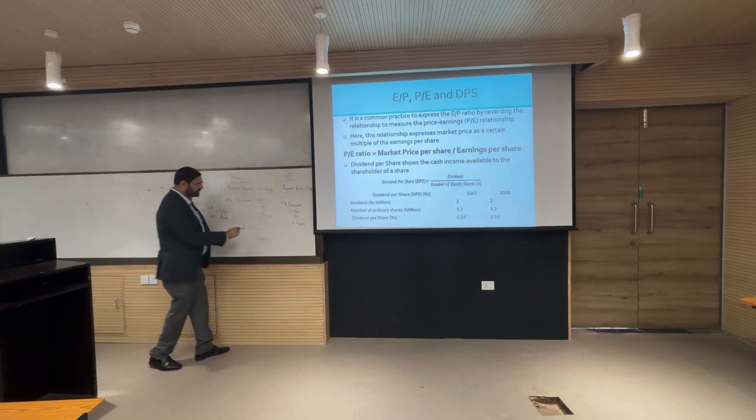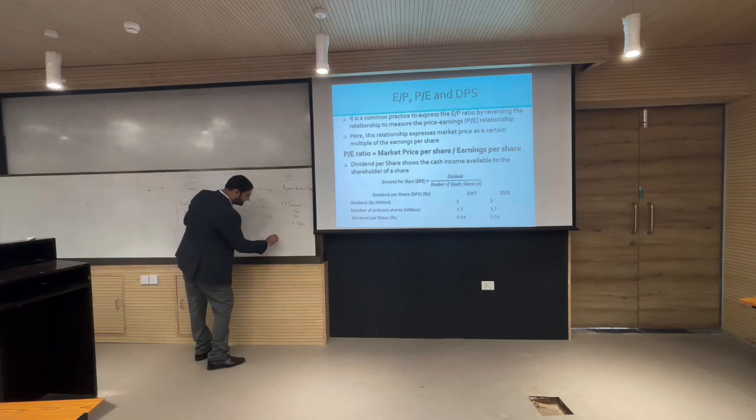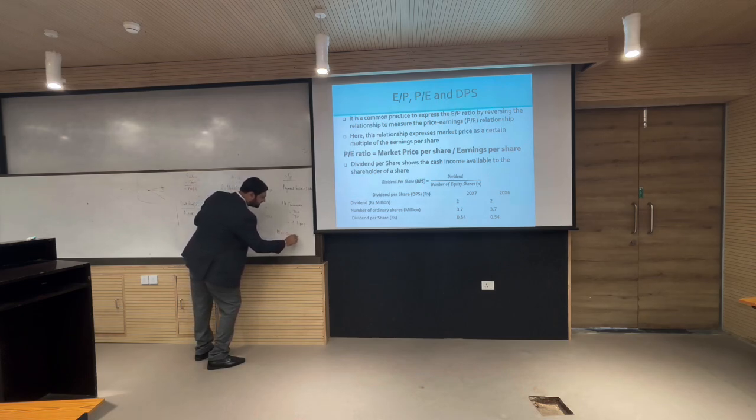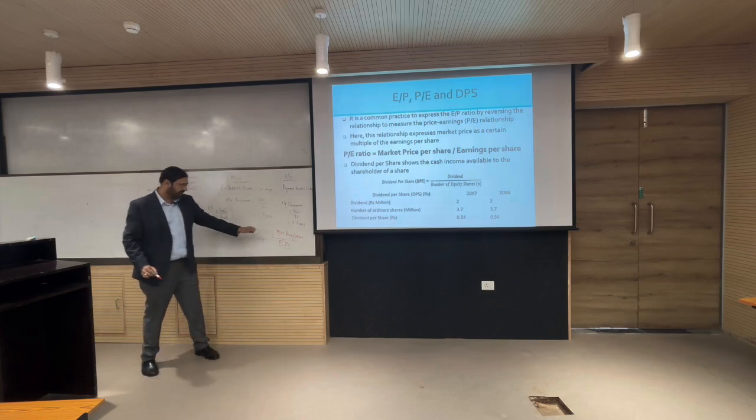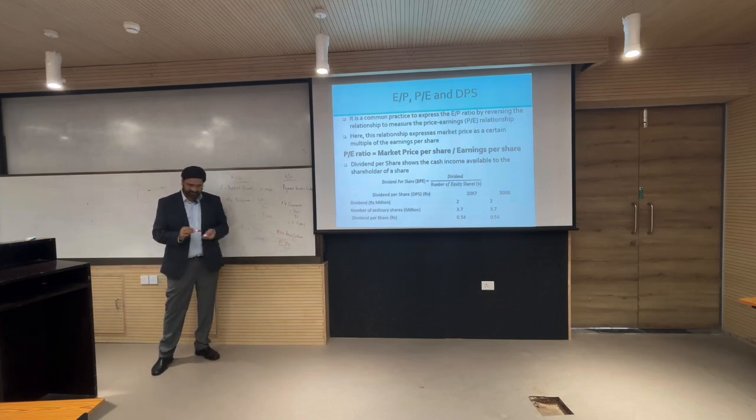PE is price to earnings, or price is what? It is the same as market price per share. Market price per share, and this is earnings per share. Price to earnings: market price per share and earnings per share.